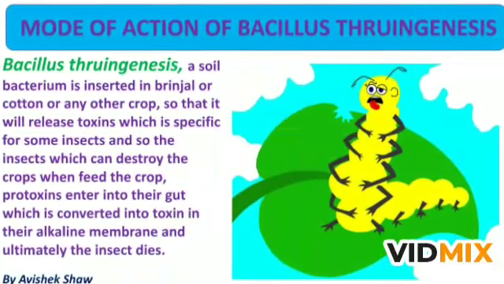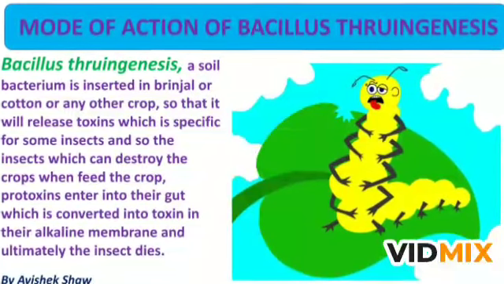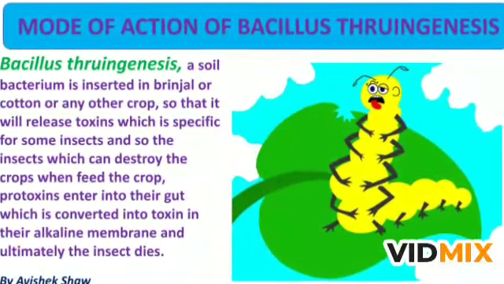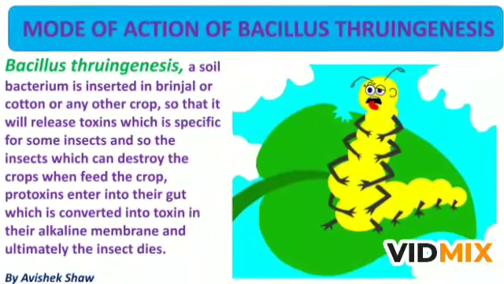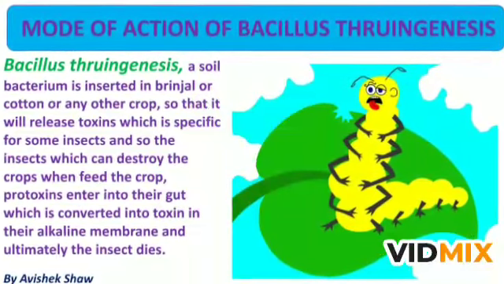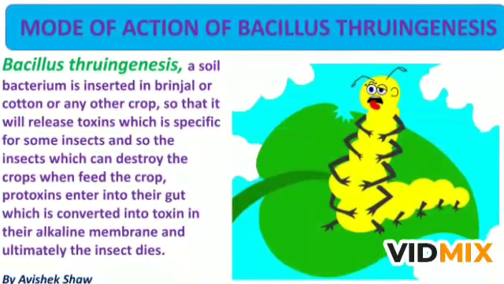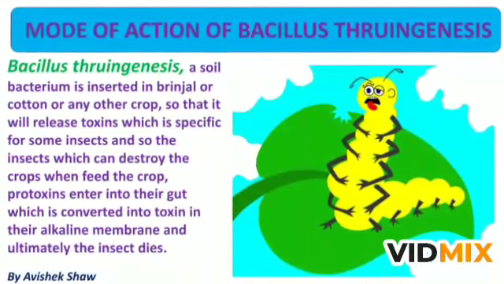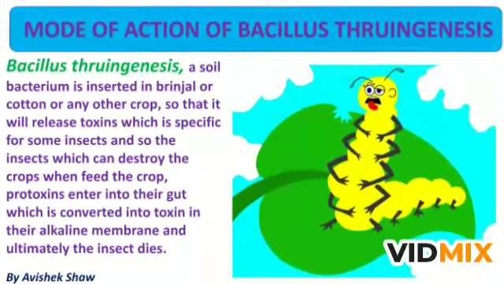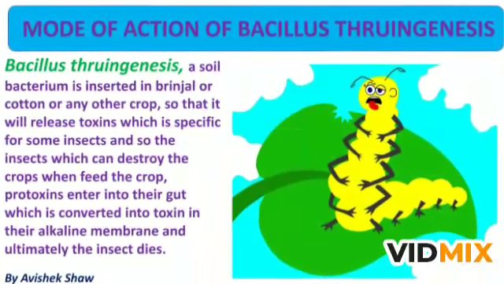We all have heard about Bt brinjal or Bt cotton. These are transgenic brinjal or cotton crops where bacteria are used as biological agents to kill susceptible insects. In this, a gene Cry1Ac from the soil bacterium Bacillus thuringiensis is inserted in the crop, such as brinjal or cotton. Now why is it done? Crops like brinjal are prone to be infected or harmed by lepidopteran insects like fruit borer. This Bt toxin of Bacillus thuringiensis provides resistance to the crops from these pests.